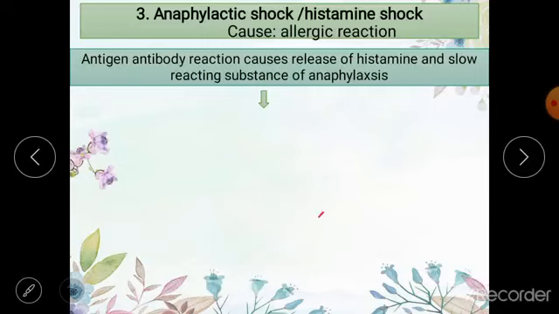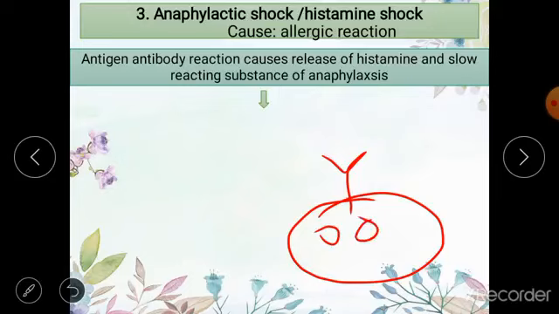on their surface, the IgE type of antibody, and these basophils and mast cells are full of histamine and slow reacting substance of anaphylaxis and other chemicals which are mediators of inflammation in allergy. So whenever an allergen, for example a pollen, enters your body and attaches to the antibody on the surface of mast cells, there is degranulation of mast cells.